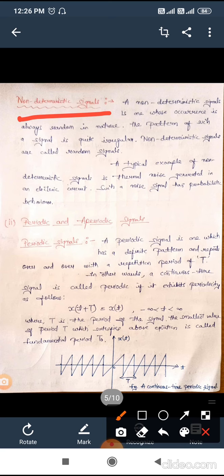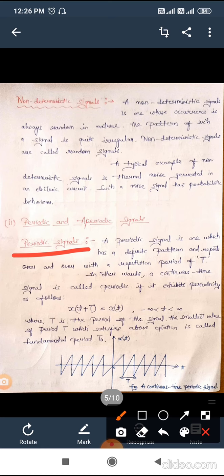Now we will discuss the topic of periodic and aperiodic signals. What is a periodic signal? We can already understand from the word periodic: anything which is repeated at a particular instant of time is periodic.